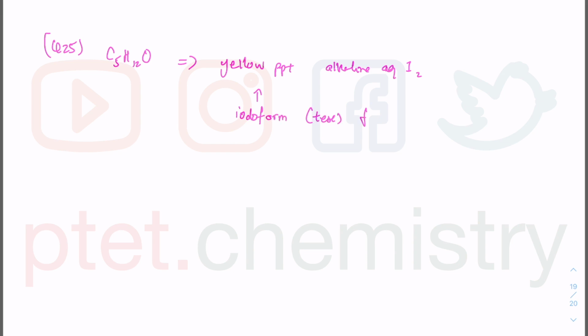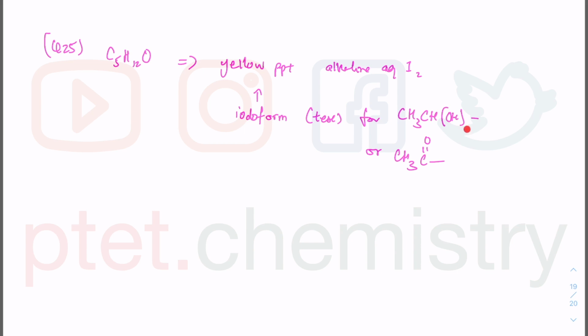Question 25. So what do we have here? Alcohol having a formula of C5H12O. You want the yellow precipitate. This yellow precipitate with alkaline aqueous iodine. So this is the iodoform that is being produced. So the iodoform test is for CH3CH(OH) or CH3CO functional group. This is the methyl ketone test, or the CH3CH(OH). This comes under alcohol topic in AS. This comes under carbonyl topic in AS, but they come separately, but you shouldn't be treating them separately.